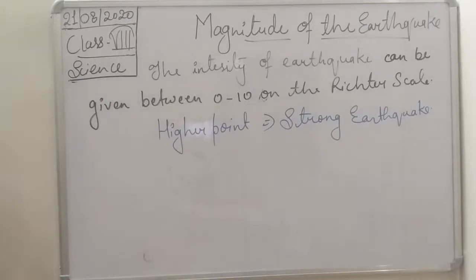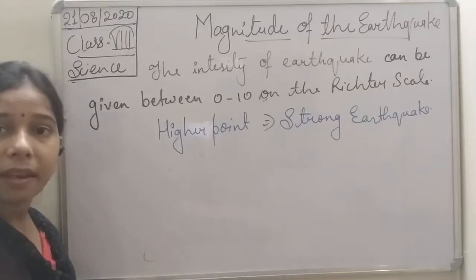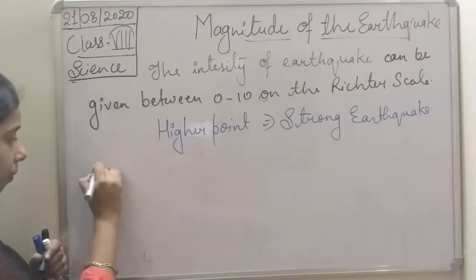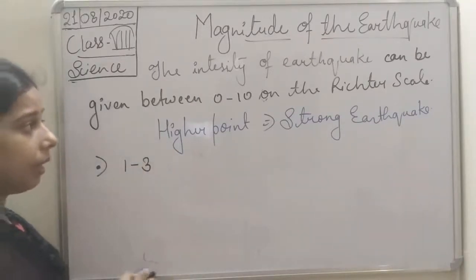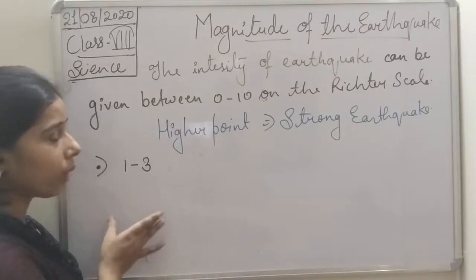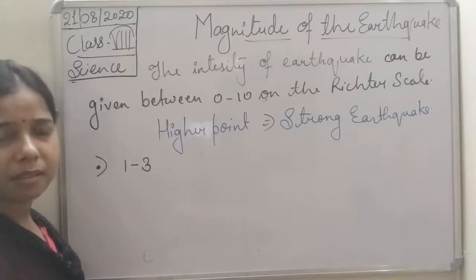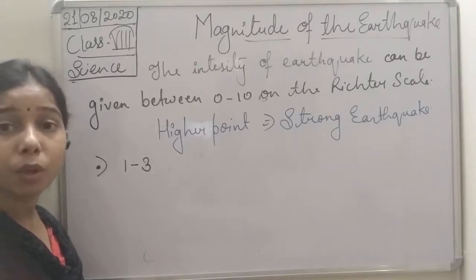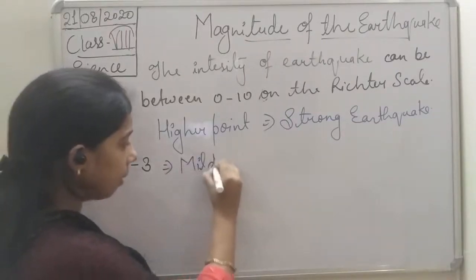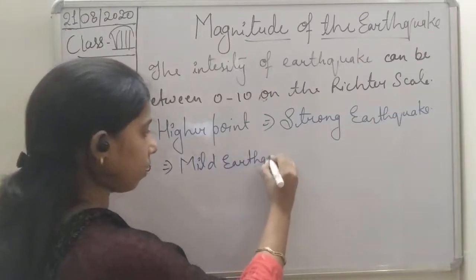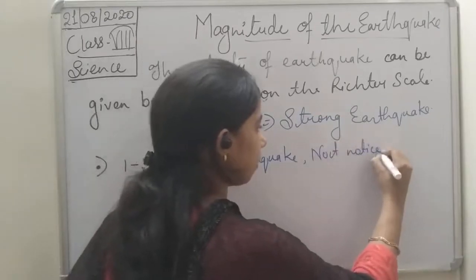If an earthquake occurs and the intensity of the earthquake is between 1 to 3, then we will say that such an earthquake is a mild earthquake, and it will not be noticed at all.